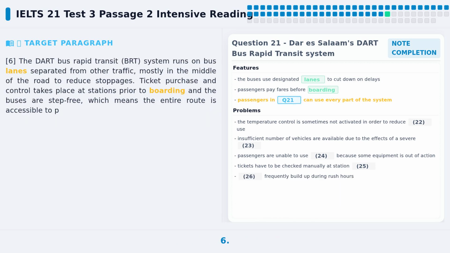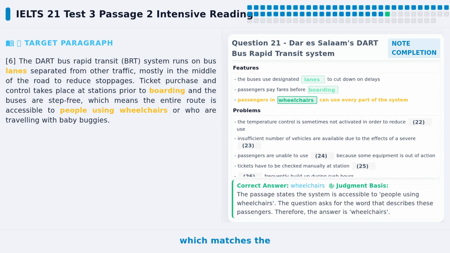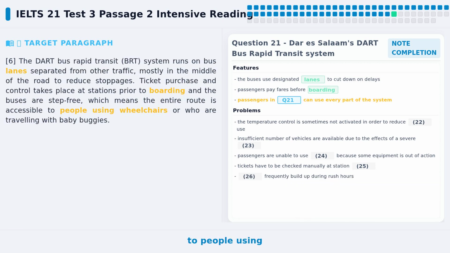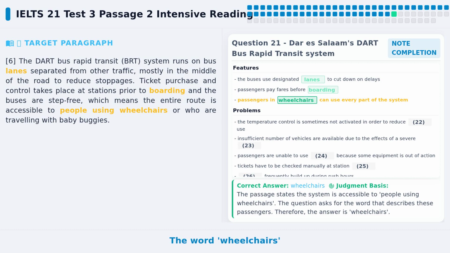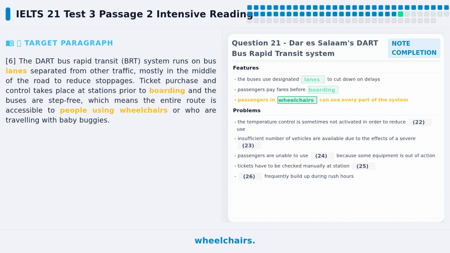Let's locate paragraph 6. We can see the word step-free, which matches the question exactly. The original text says accessible to people using wheelchairs. The word wheelchairs is directly given in the text, so we don't need to find a synonym. So the answer to question 21 is wheelchairs.